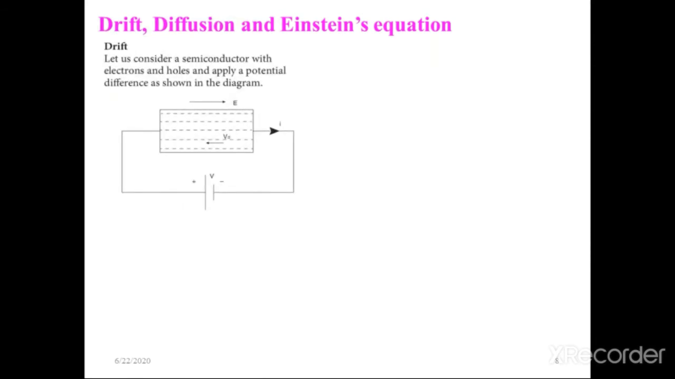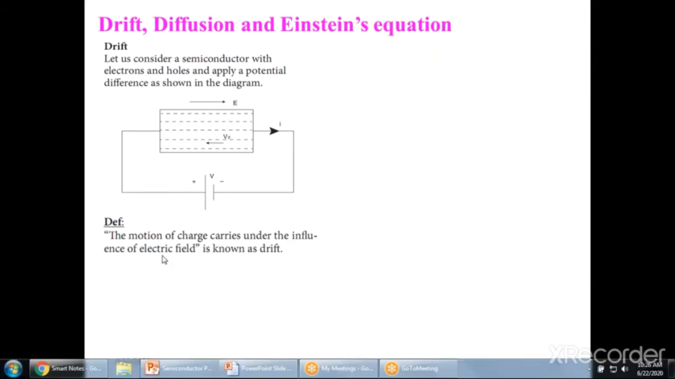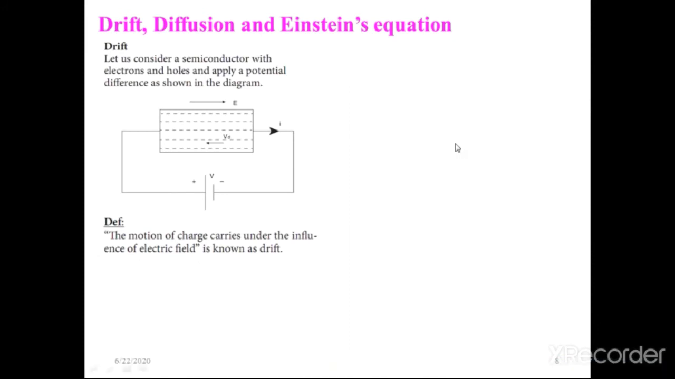What is meant by drift? Let us consider a semiconductor with electrons and holes and apply a potential difference as shown in the figure. Here we are applying an external electrical field in this direction. Electrons are moving opposite to the applied field direction, so the electrons acquire a constant velocity. That velocity is called the drift velocity Vd. So what is the definition of drift? The simple definition: the motion of charge carriers under the influence of an external electrical field is known as drift.